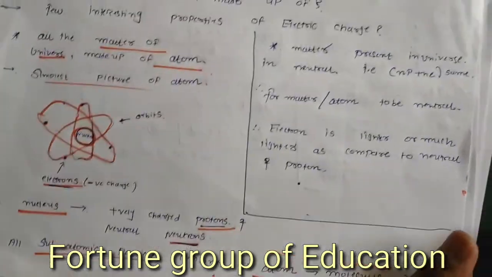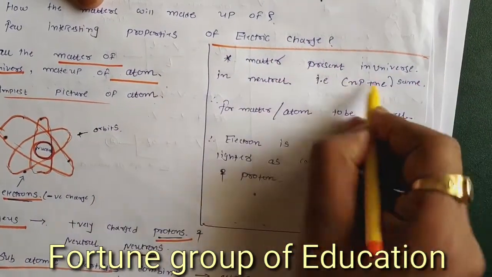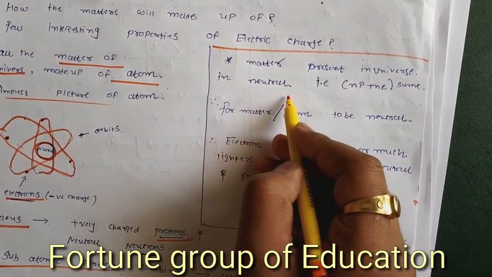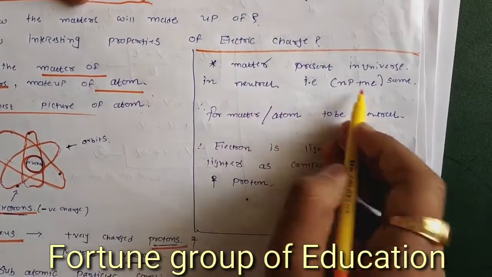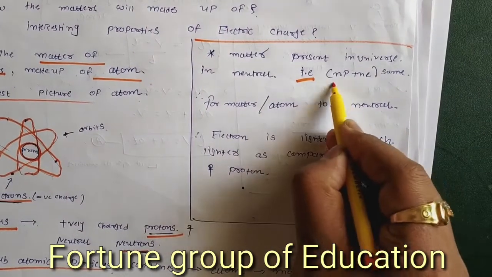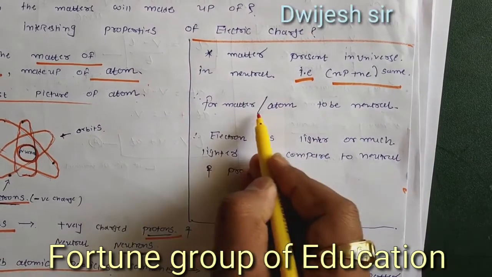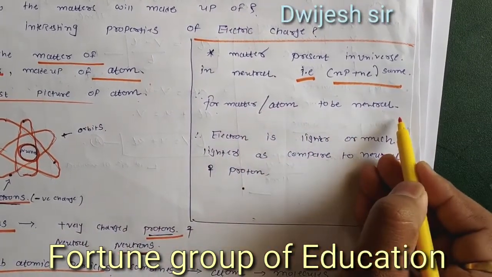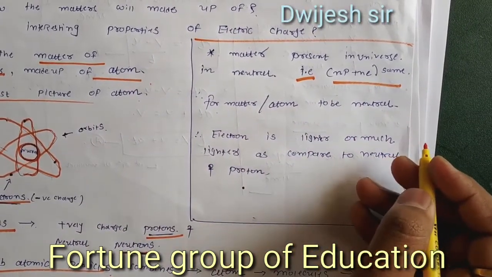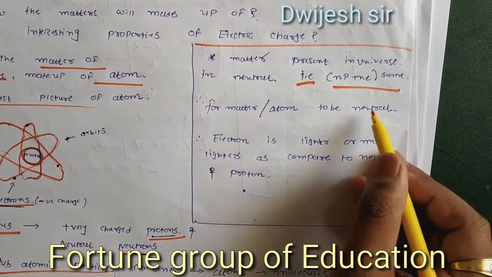Now, matter present in the universe is in neutral form. Therefore the number of electrons and the number of protons are the same for matter, or we can say the atom is neutral.